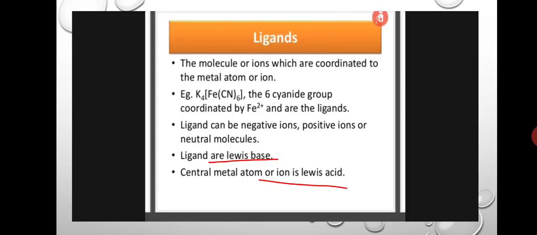Okay, today's session starts with ligands. Ligands means what? The molecules or ions which are coordinated to the metal atom or ion are called ligands. These ligands can be negative ions, positive ions or neutral molecules, whatever they may be, and ligands act as Lewis bases and the central metal atom acts as a Lewis acid. Lewis base means these will give electrons to the metal, and the metal receives the electrons from the ligands.